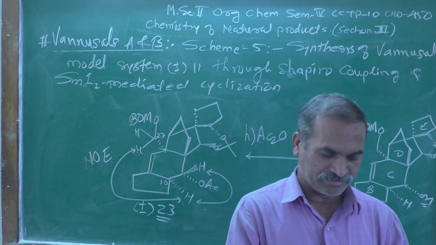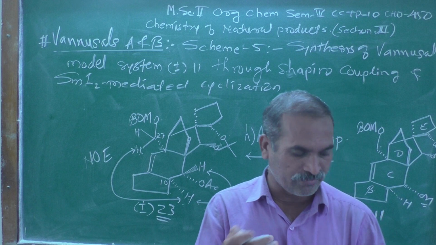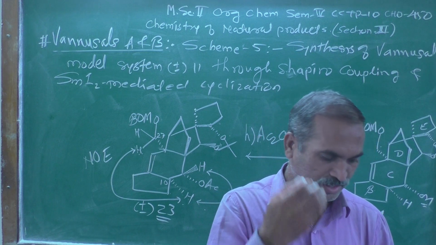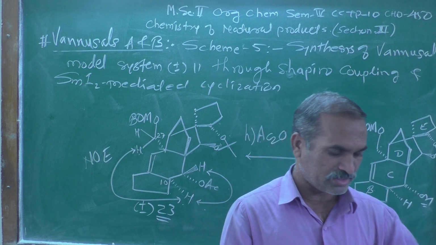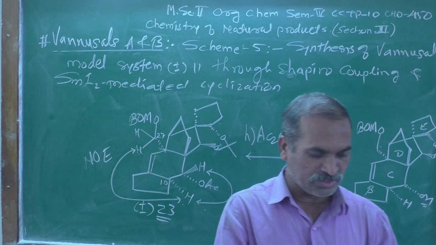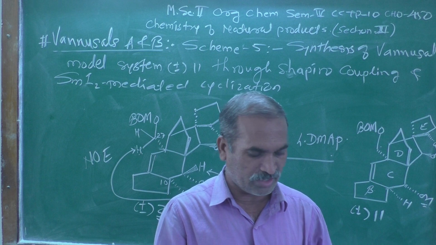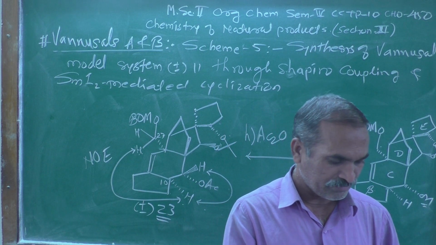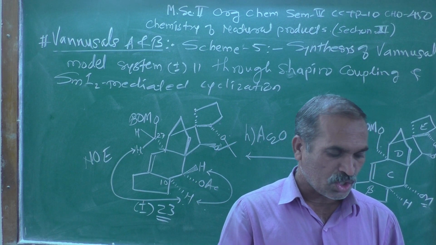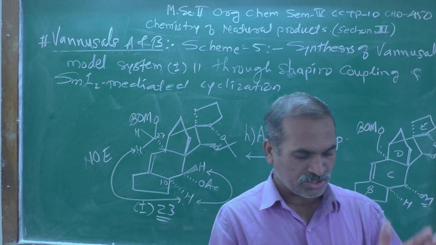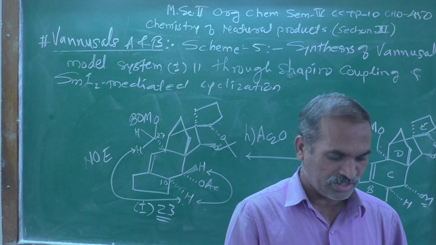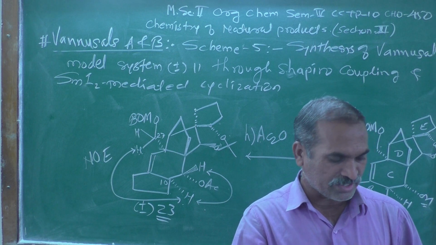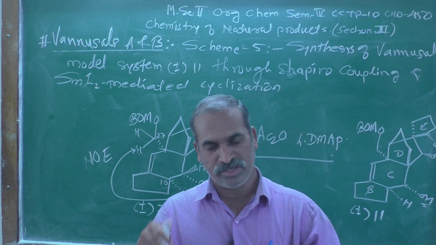NOE arises, or is created, from through-space dipole interaction between nuclei, and is a cross relaxation term that depends on the magnetic field and is related to internuclear distance.